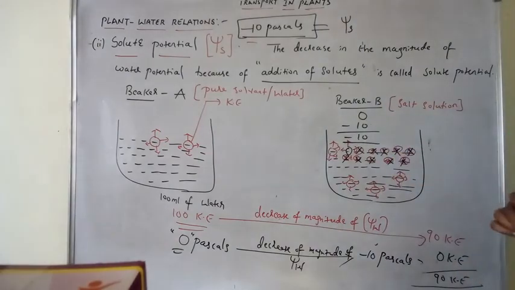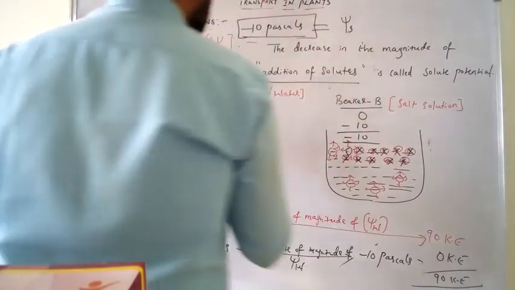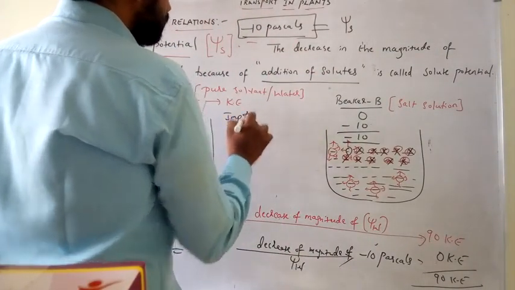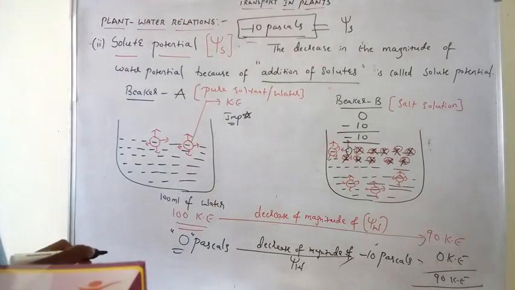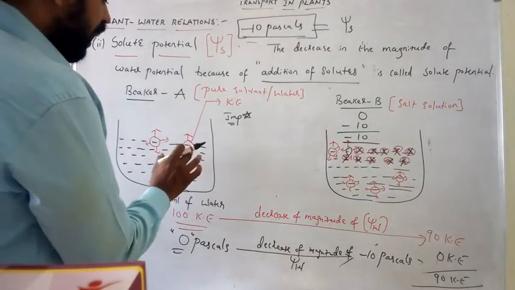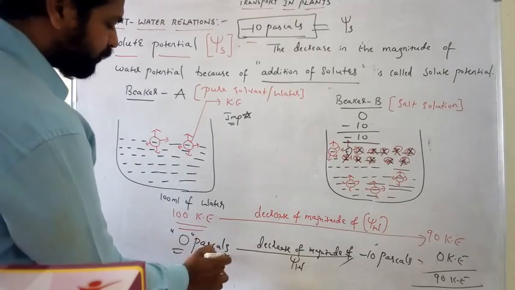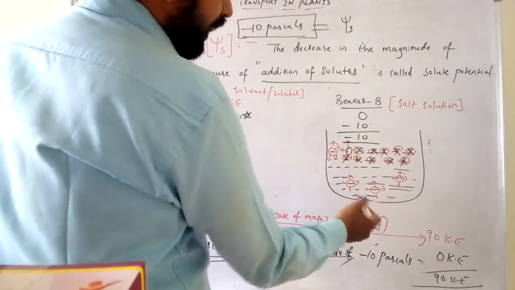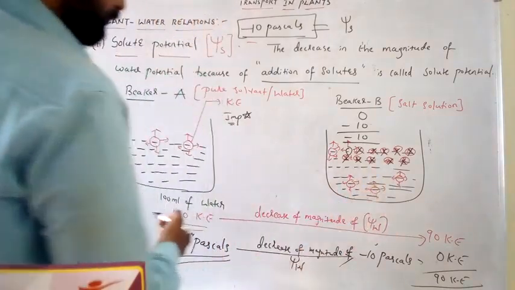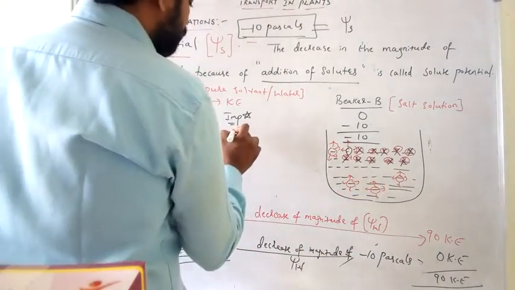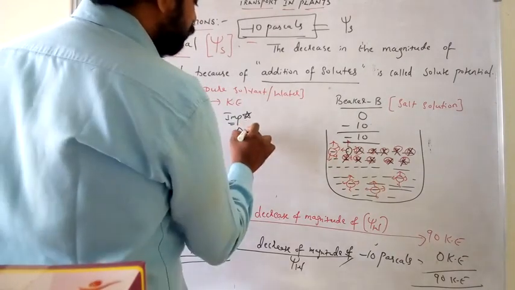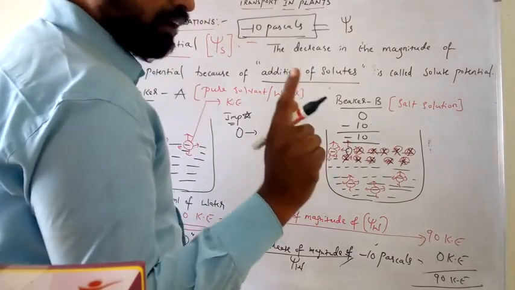Now here the important point is, this is very important. What is this important point? Always the water potential of pure water is 0. Without solutes, 0. When you start addition of solutes, you add one solute molecule, the water potential becomes minus 1. Next you add second